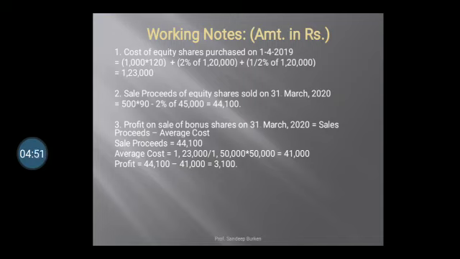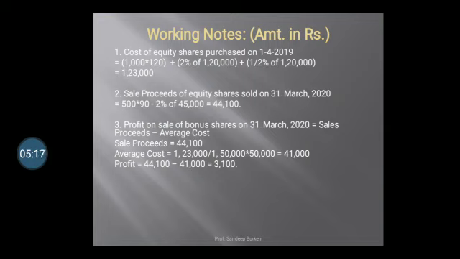Cost is 1,23,000 divided by total securities 1,50,000 multiplied by securities on the date of sale, that is 500 multiplied by 100. So answer is coming 41,000. So we have to calculate the profit. Sale price is 44,100 minus cost price 41,000. So we got a profit of rupees 3,100.